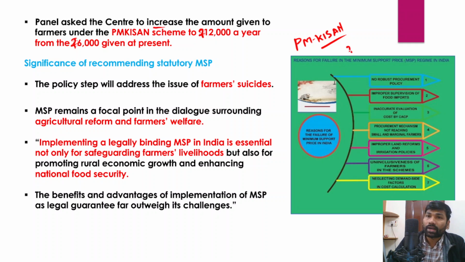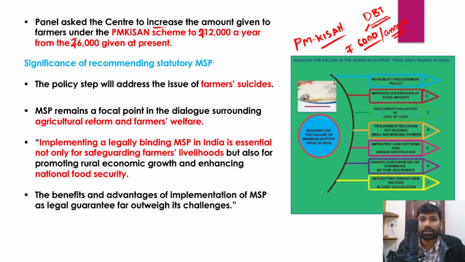So we all knew that under Kisan Samman Nidhi, the union government has been giving every landed farmer 6,000 rupees per annum. However, these 6,000 rupees per annum is being given in 3 installments and directly credited into the farmers' bank accounts through direct benefit transfer.